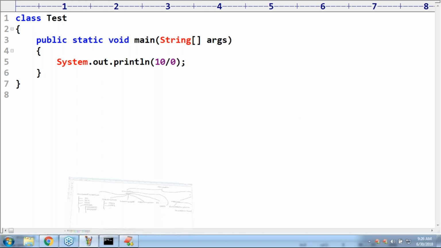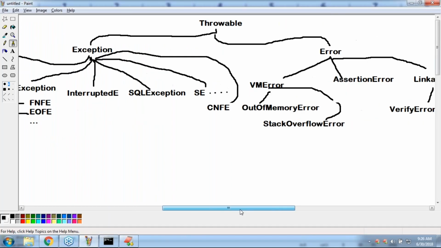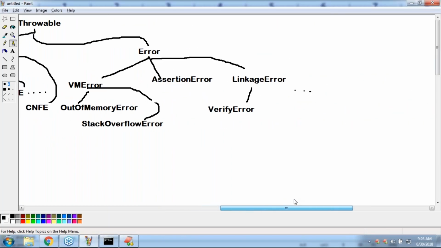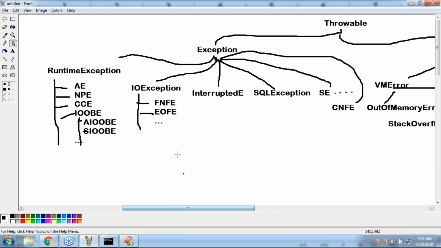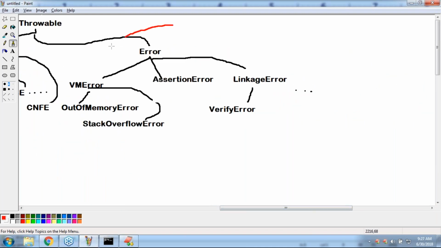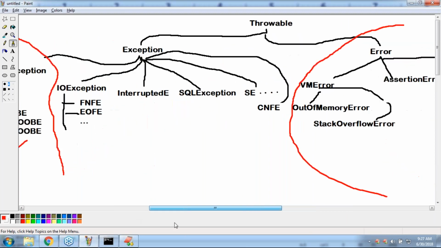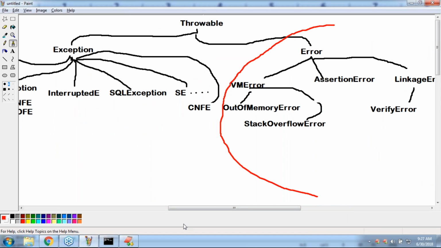Now, according to our diagram, this knowledge of which are checked and which are unchecked is required. Remember that. Among all these, RuntimeException and its child classes, and Error and its child classes, are unchecked. Except these, all the remaining are checked exceptions only.